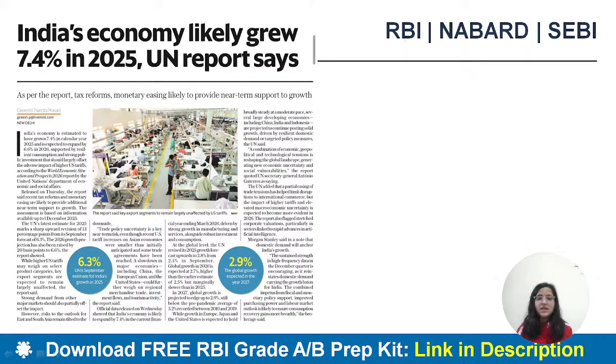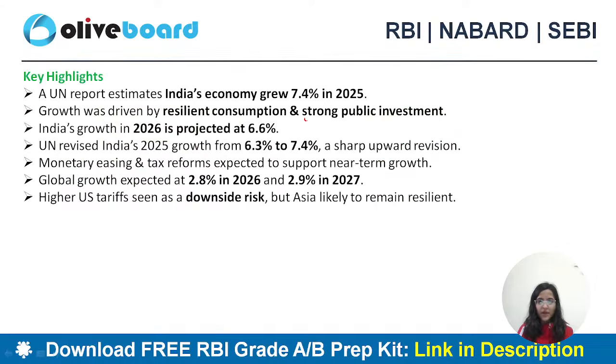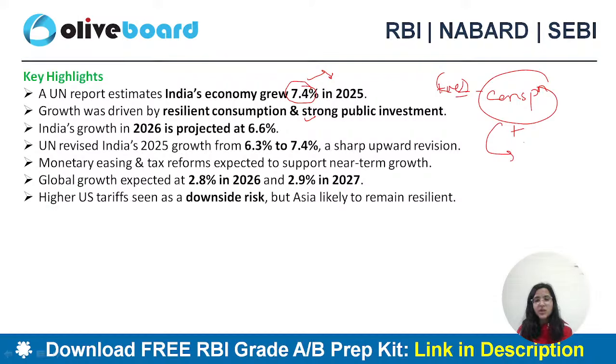Okay. Next news is related to this UN report. This report says that India grew 7.4% in 2025, according to this particular report. Fine. So 7.4% in 2025. Why? What were the positives of this growth? Because of good consumption. Our consumption spending was good. And why would you say consumption spending was good? You can say that GST was rationalized, income tax rate cuts we saw.